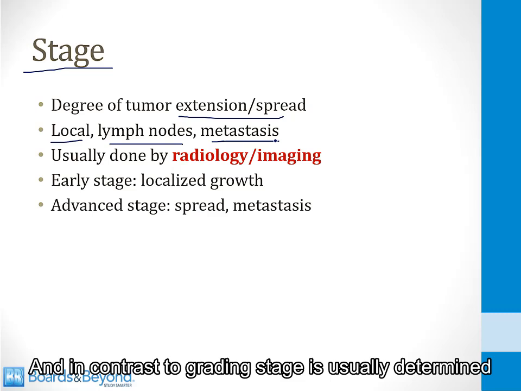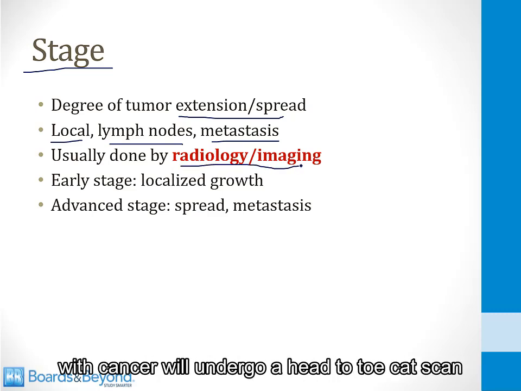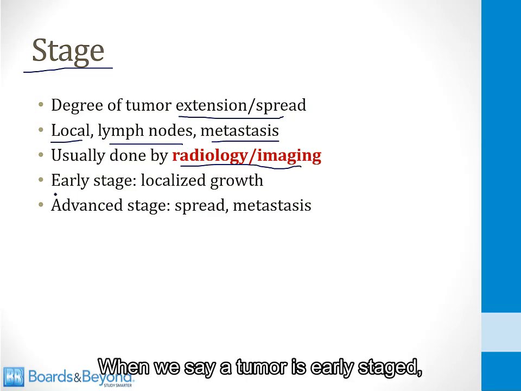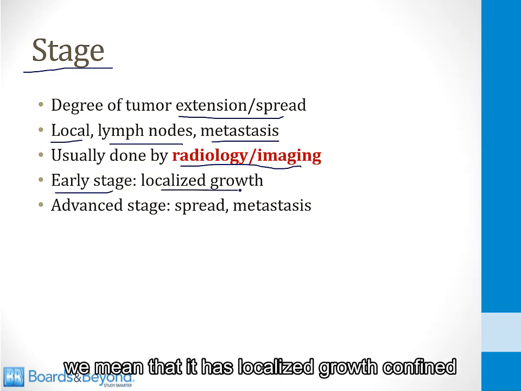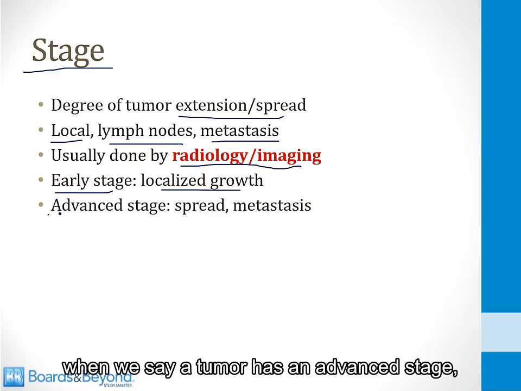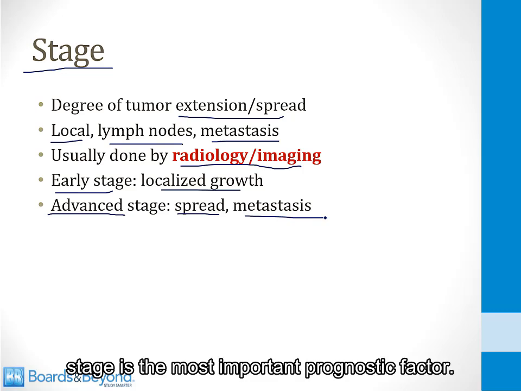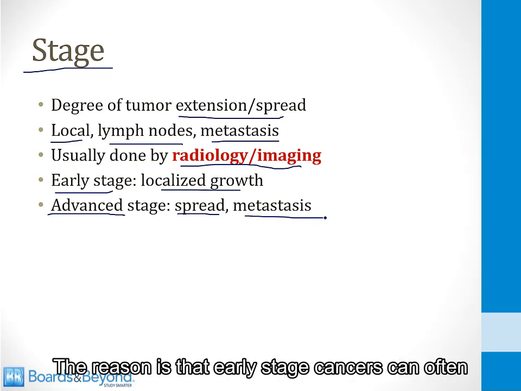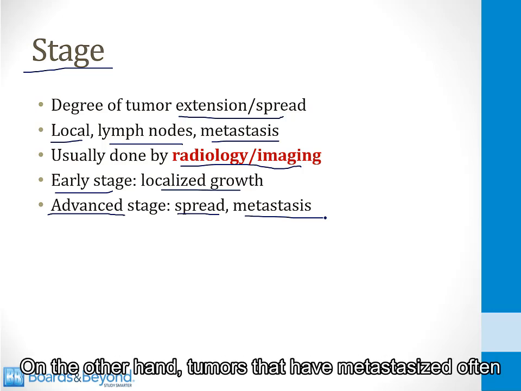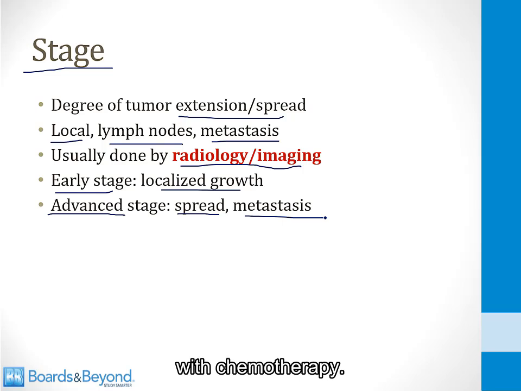And in contrast to grading, stage is usually determined by radiology or imaging. For example, many patients with cancer will undergo a head-to-toe CAT scan looking for evidence of spread of the tumor. When we say a tumor is early staged, we mean that it has localized growth confined to the tissue of origin, for example, the breast. When we say a tumor has an advanced stage, we mean it has spread and often has distant metastases. And in many cases, stage is the most important prognostic factor. The reason is that early stage cancers can often be completely removed surgically. On the other hand, tumors that have metastasized often can't be treated surgically and must be treated with chemotherapy.